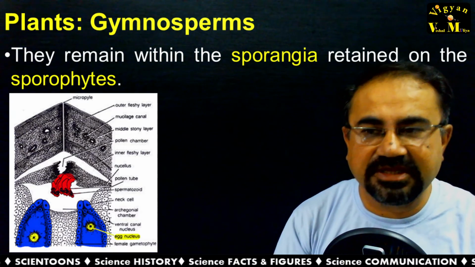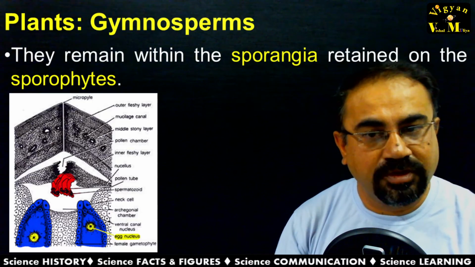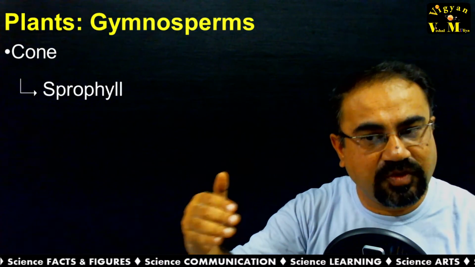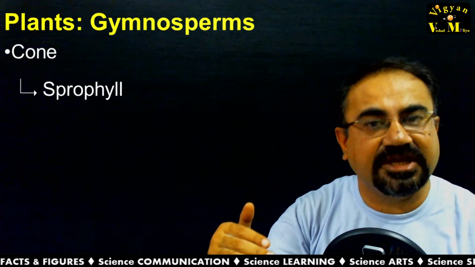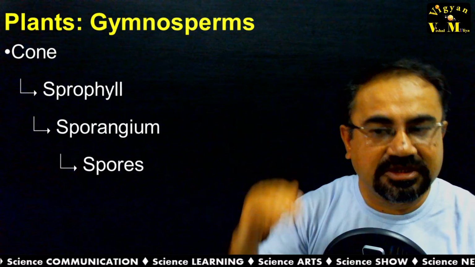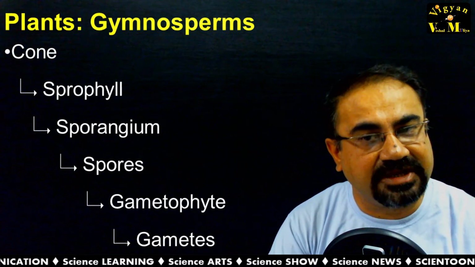So here we can see that it is remaining in the sporangia. So we can say cone is having sporophyll, sporophylls are having sporangium, sporangium is having spores, spores are having gametophyte, and gametophytes are having gametes.